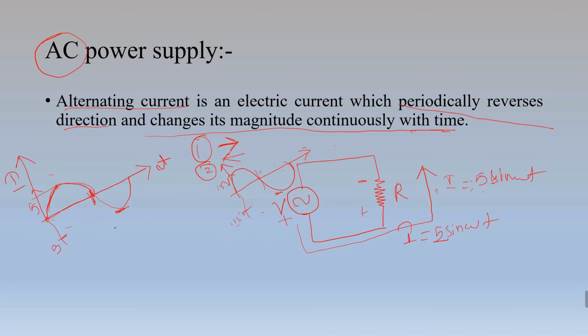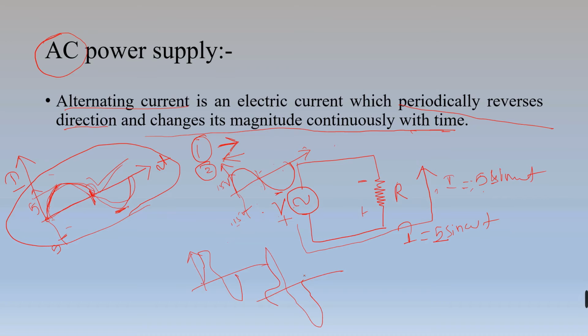Our generation is sinusoidal like this, but you can get different kinds of AC signals through modification, or there are harmonics, so many other things. So generation is this one only, but you can get different types of AC signal, like I'm drawing something. And all the loads which require AC power supply require this signal only.